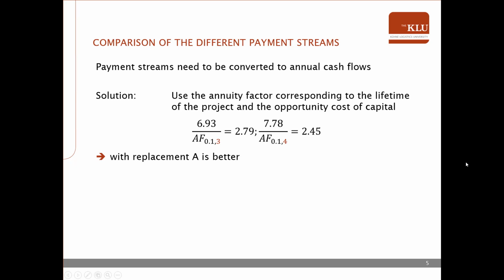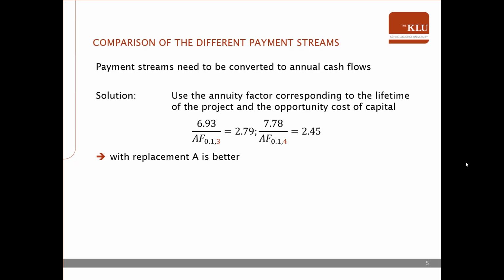How does this help us now to compare the different projects? Well, with project A, we now get the NPV every 3 years, while with project B, we get a higher NPV, but only every 4 years. To compare these payment streams, we need to convert them into annual cash flows. And we have a method to do that.